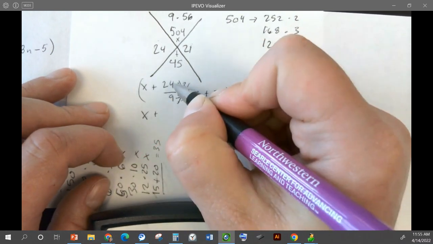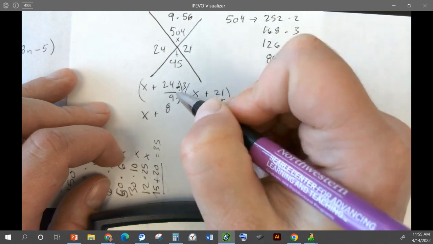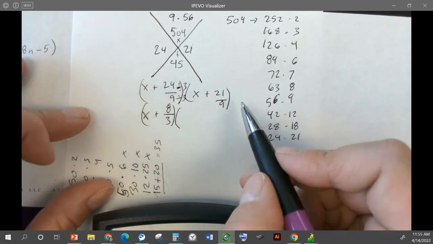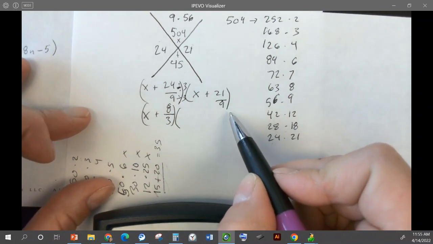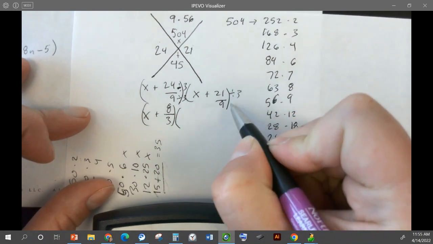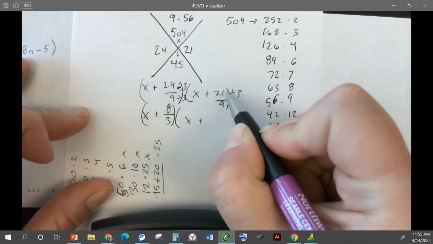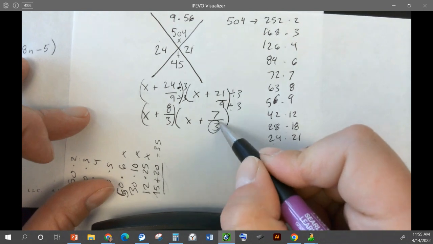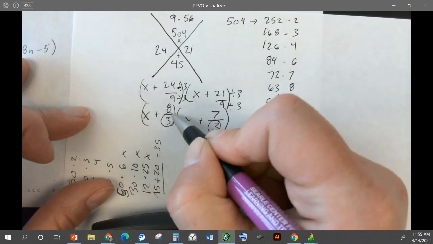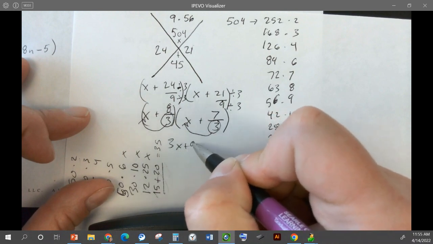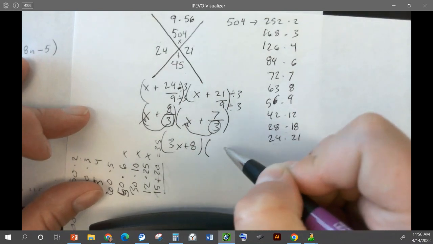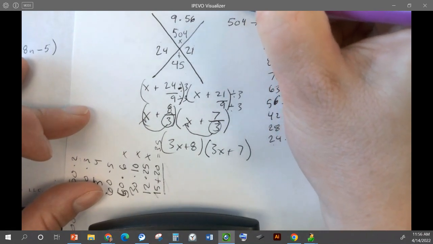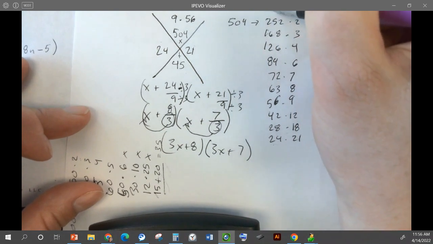So x plus 24 divided by 3 is 8. 9 divided by 3 is 3. And then over here, 21 over 9, we can divide both of these by 3 as well. So x plus 21 divided by 3 is 7. 9 divided by 3 is 3. And then we just take the bottom of the fraction up, bottom up. 3x plus 8 and 3x plus 7. So that will be our answer for 20.